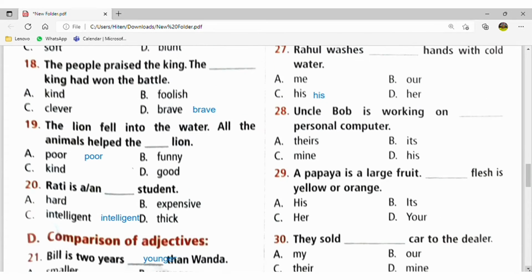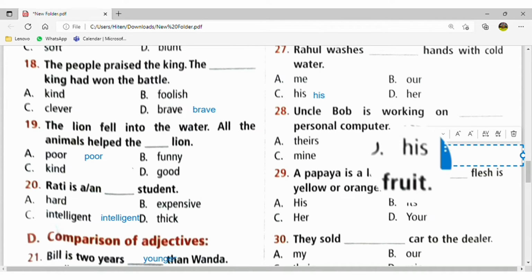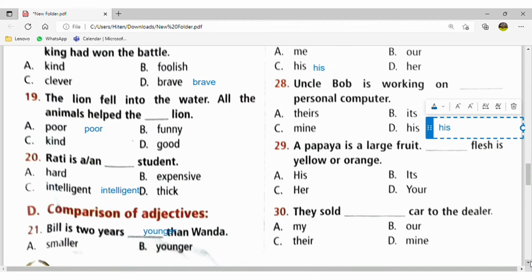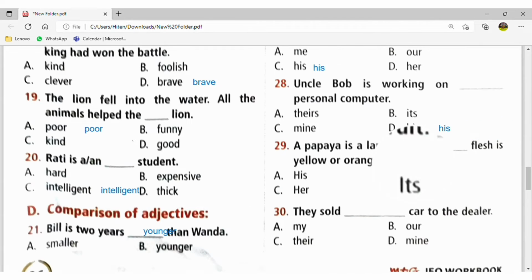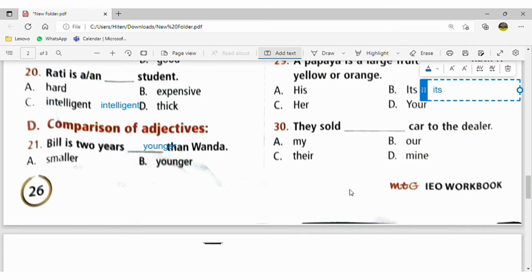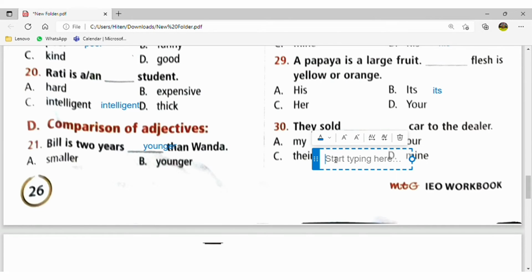Uncle Bob is working on his personal computer. His is used in place of the noun Uncle Bob. Papaya is a large fruit. Its flesh is yellow or orange. They sold their car. Okay, they sold means the possessive adjective is for they.